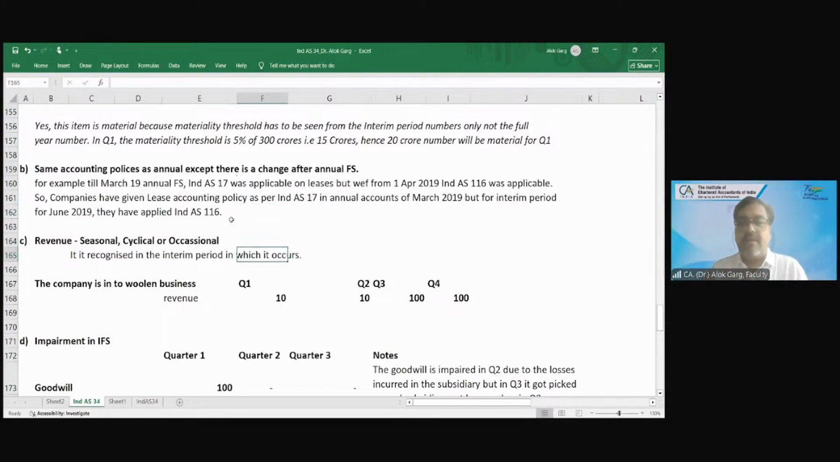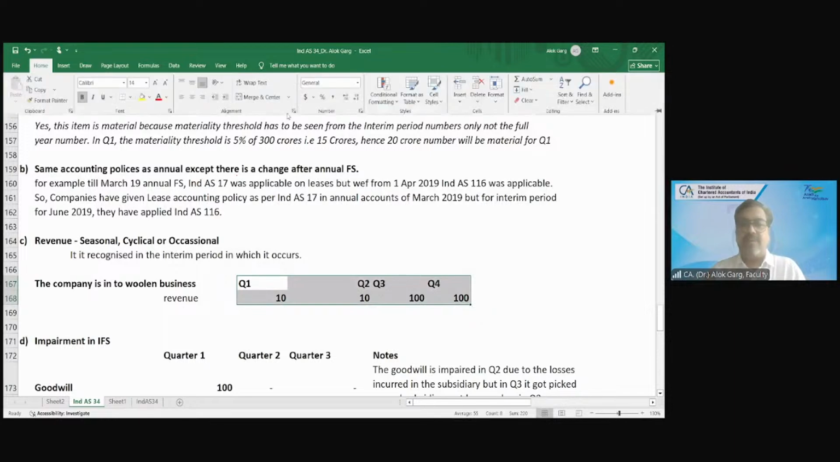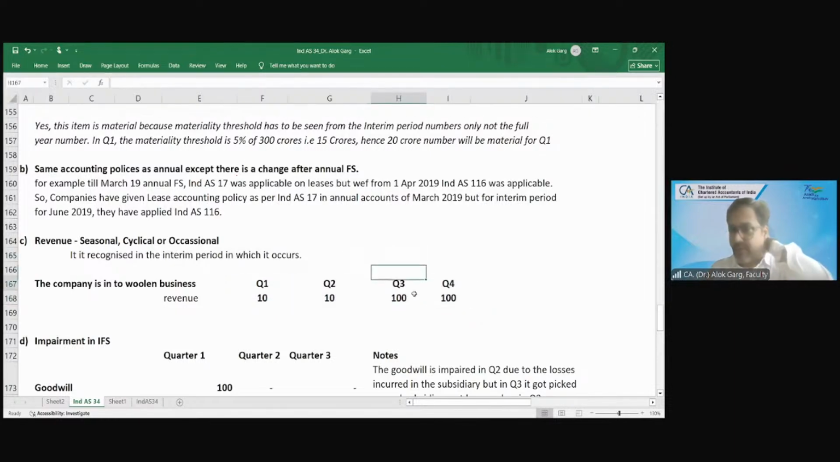Revenue, seasonal, cyclical, or occasional, is recognized in the interim period in which it occurs. For example, the company is into the woolen business. In quarter 1, it has earned a revenue of 10 crores. In quarter 2, it has earned a revenue of 10 crores. In quarter 3, 100 crores. In quarter 4, 100 crores.